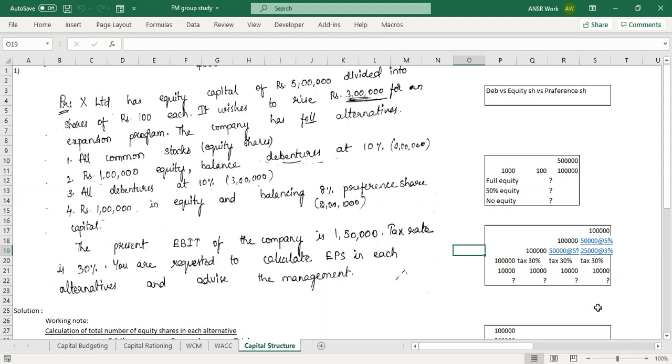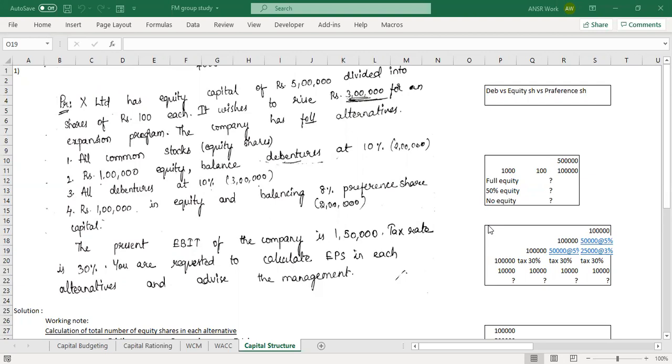Dheeraj, really sorry, I did not get that example. Okay, no problem, I'll repeat that. We have a company, and in that company we already have 1 lakh rupees invested as equity, in portions of 1,000 shares at the rate of 100 each. We now need 5 lakh rupees. One of the Shark Tank guys told us that he'll invest the 5 lakhs, but he'll need equity in return for it. The whole money he invests should be equity only. If that's the case, what will be the total equity amount after that investment?